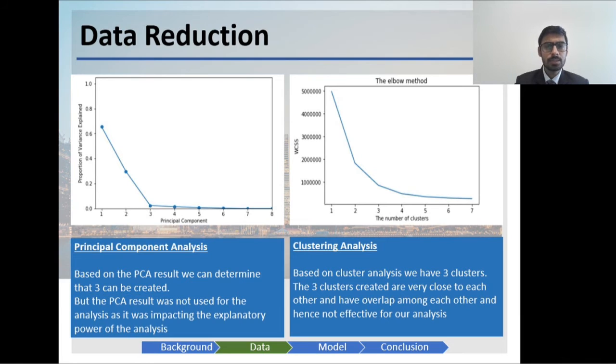Then cluster analysis technique was used, and within cluster sum of squares was calculated. And with the help of the elbow method, we found out that choosing three clusters should be a better approach. But the three clusters had some overlap between each other. And again, this technique did not turn out to be very effective for our analysis. So we did not use any of the data reduction methods.